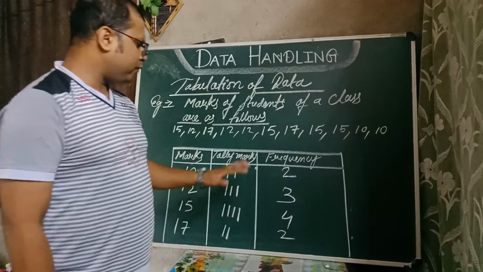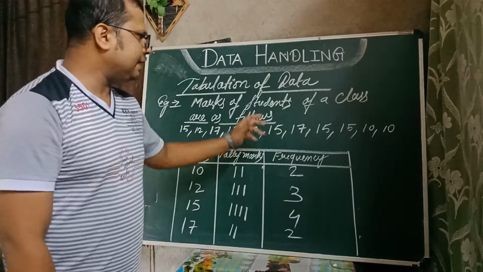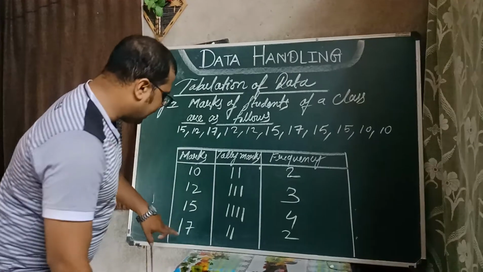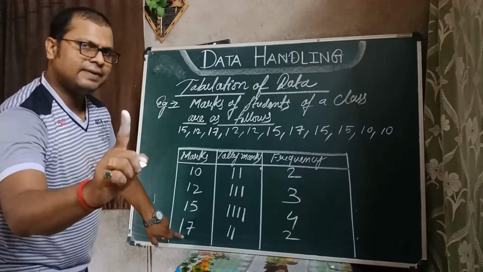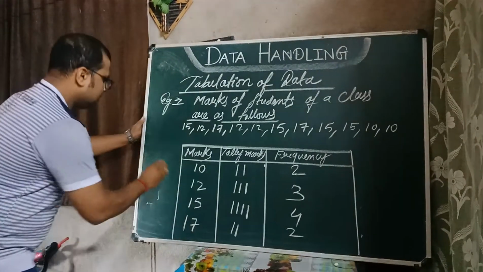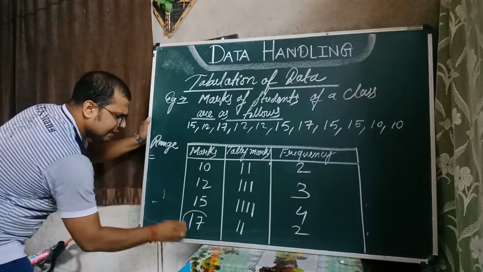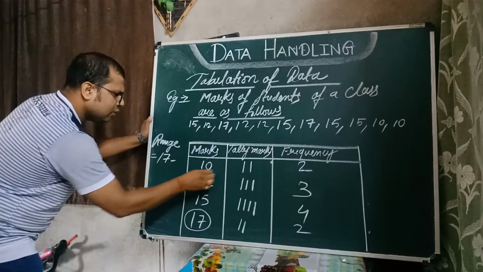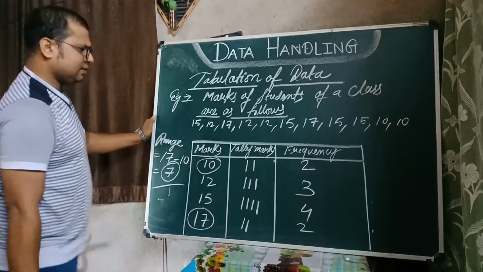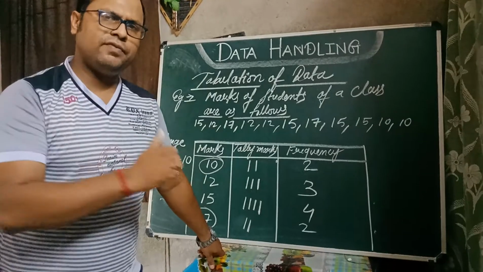Now the question comes, if we have to find the range of the data. As I mentioned in the topics, what is the range? How to find the range of the data? The range means the highest value of the data minus the smallest value of the data. Range is equal to highest value minus lowest value. What is the highest value here? 17. And the lowest value? 10. So the range of this given data would be 7, students. So I hope it is clear: the range, the data, the tabulation of data and the types of data.